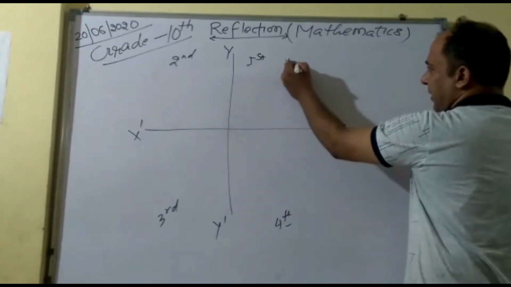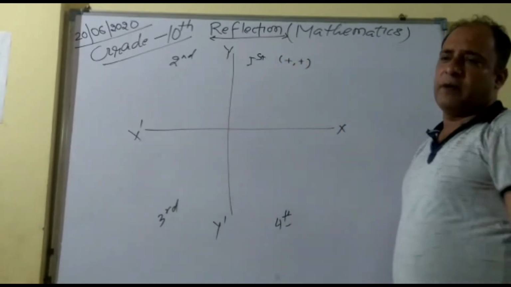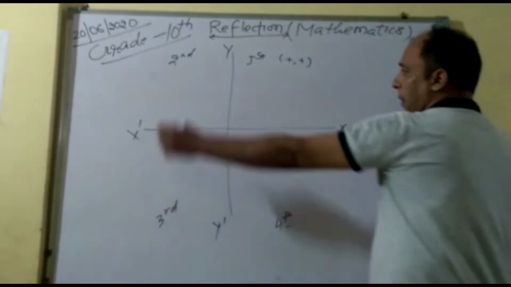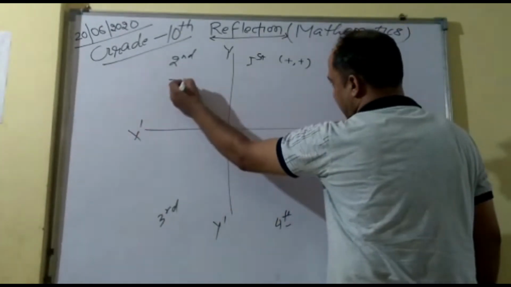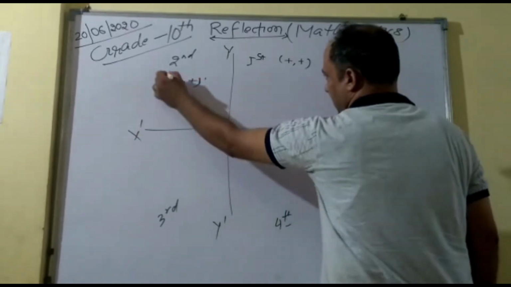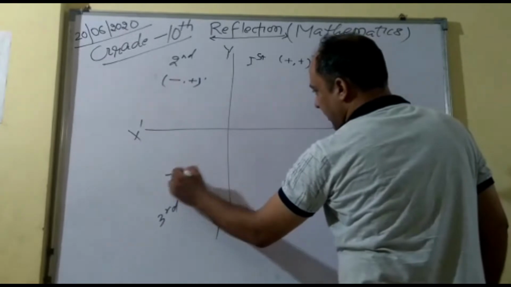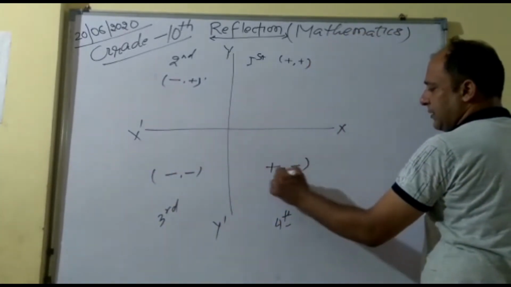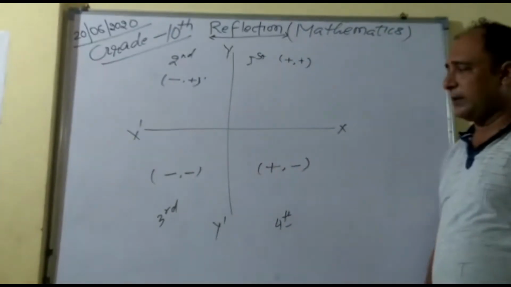Here the value of x is positive and the value of y is also positive. Remember, always the value of x is there and the value of y in the second. Here the value of x dash is negative, that is minus, and y is plus. In the third quadrant, x dash and y dash both are minus. In this quadrant x is plus and y is minus. Clear? So this is the value of quadrant.